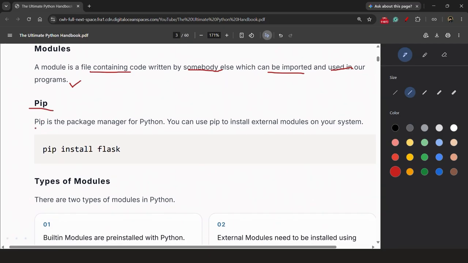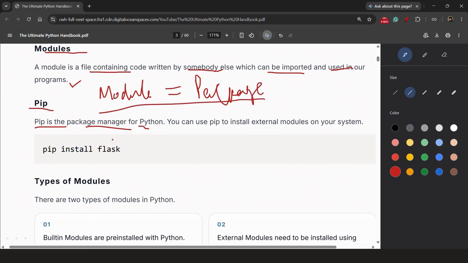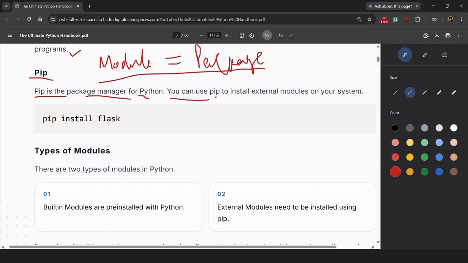What is pip? Pip is the package manager for Python. Basically, it manages all the packages, all the modules. Module and package are the same thing. So module is equal to package. Okay, you can use pip to install external modules on your system.